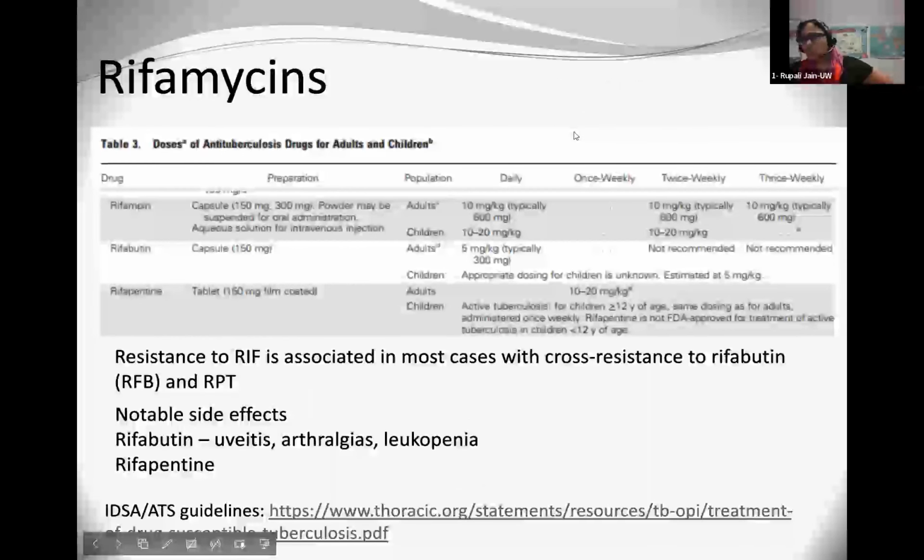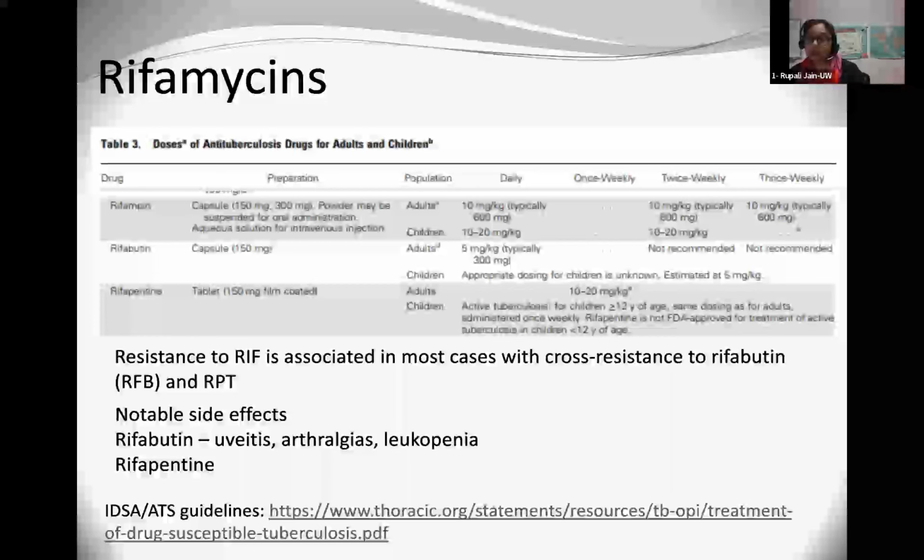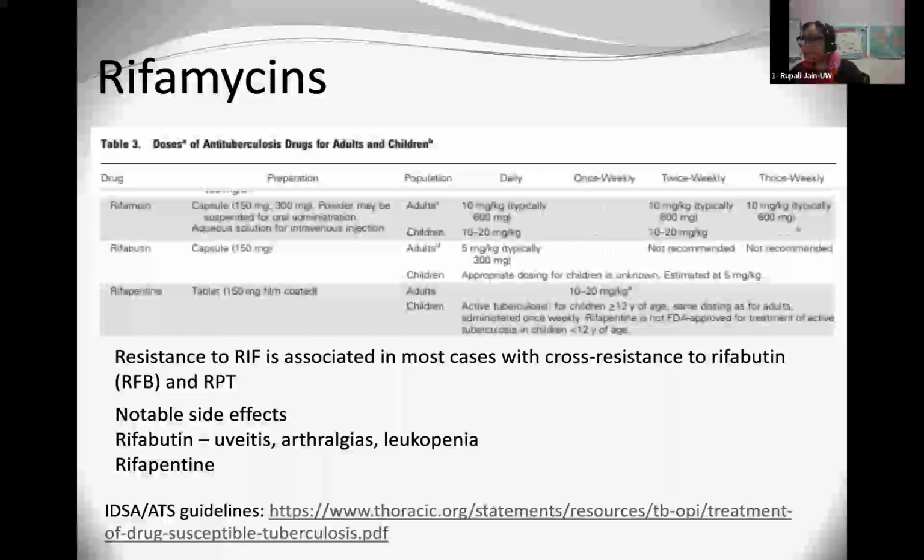Last but not least is the question that always comes up: can I use rifabutin or rifapentine? In general, rifabutin and rifapentine are not as well studied. They do have fewer drug interactions than rifampin, but it's important to note that rifabutin also goes through the cytochrome, so you can actually increase rifabutin levels sometimes when you're combining, and you can see more toxicities in some cases.